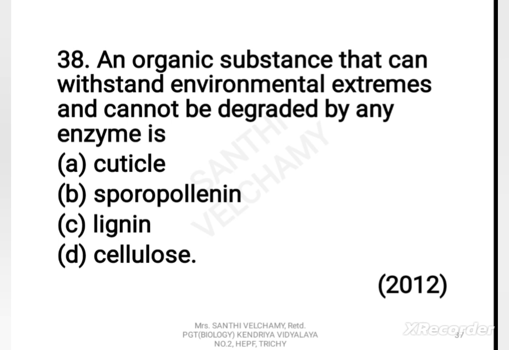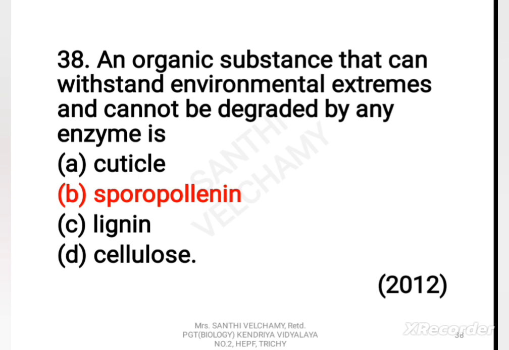An organic substance that can withstand environmental extremes and cannot be degraded by any enzyme is A. Cuticle, B. Sporopollenin, C. Lignin, D. Cellulose. The correct answer is B. Sporopollenin. You know that sporopollenin is chemically very stable and is usually well preserved in soils and sediments.